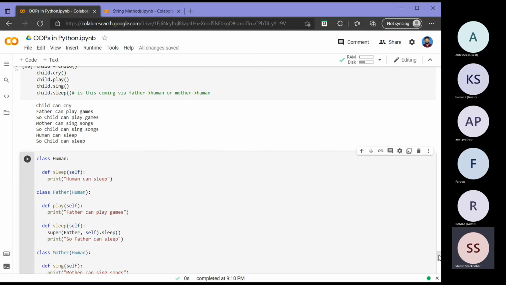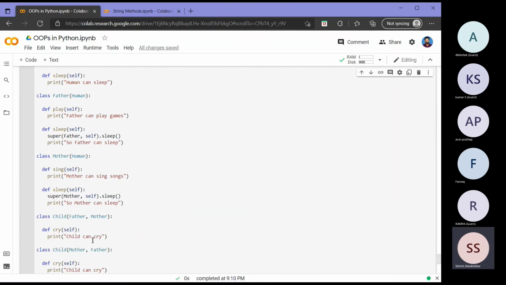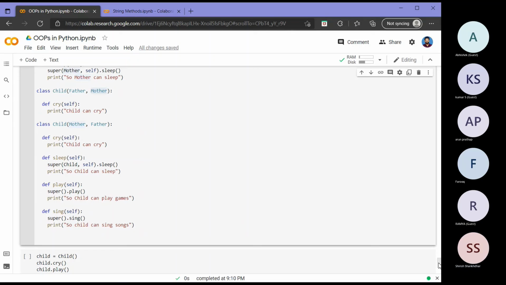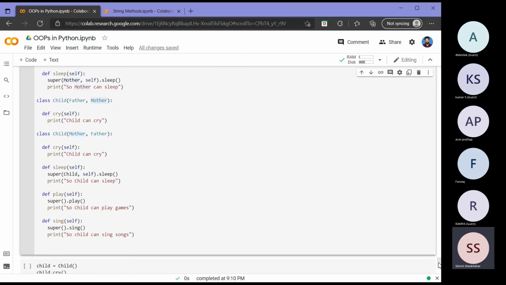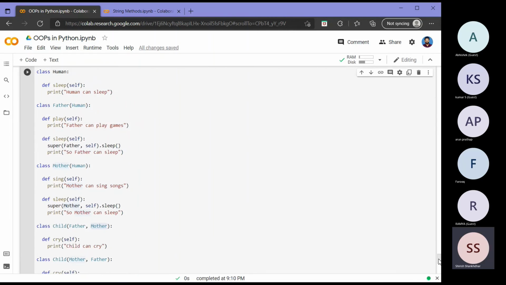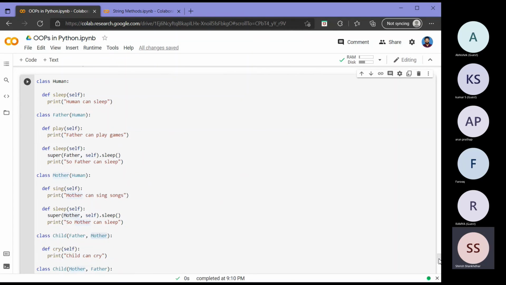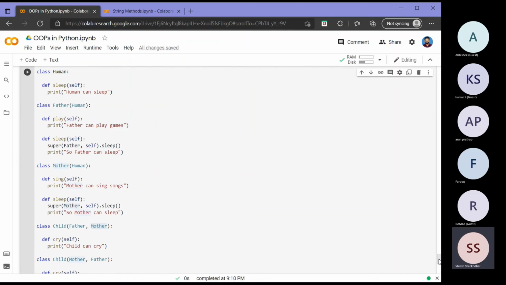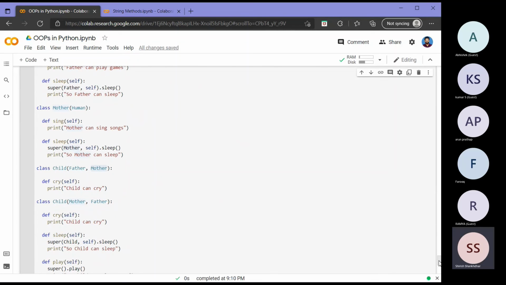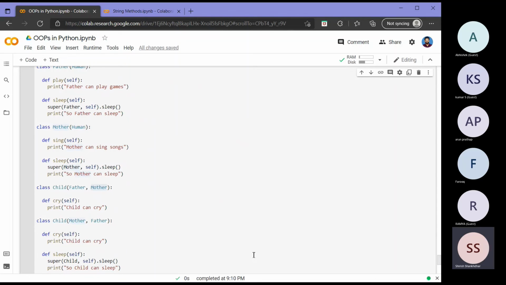Like we defined earlier, when we defined child, I told father and mother. If I define mother and father, then both ways the implementation will be different. So that is what comes into play here. So now I am just defining my classes once again. Same classes, because I need to do some modifications here. I have not modified my sleep. I have not modified my father play. But similar to what we saw in method overriding, we are overriding the sleep method of father.